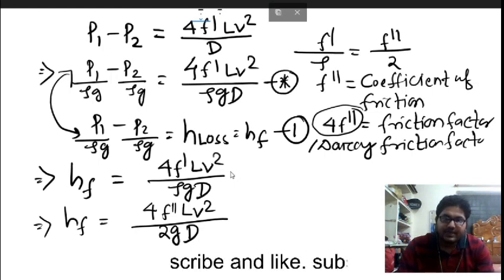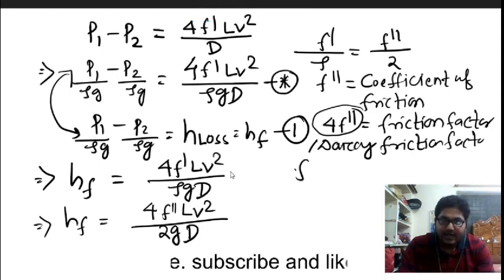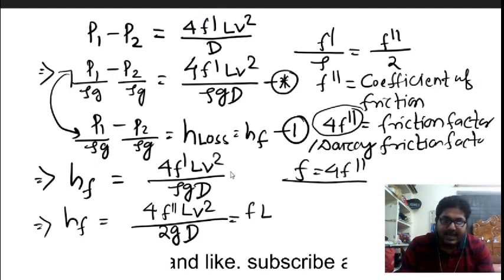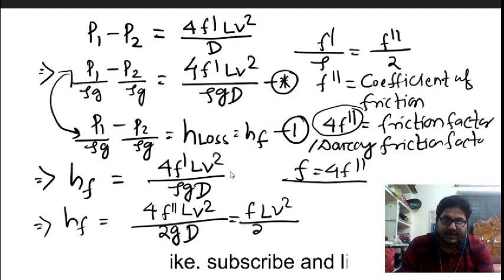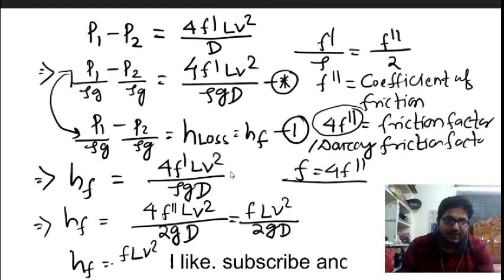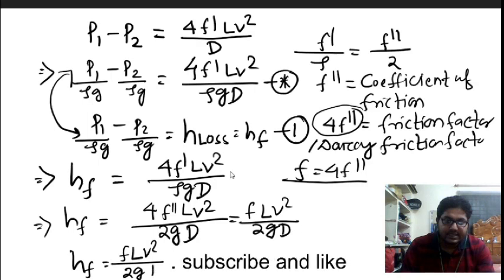Now we can replace 4 f double dash with the friction factor, which is taken equal to f. F will be equal to 4 f double dash. So if you replace this, head loss due to friction will be equal to f L v square by 2g d.